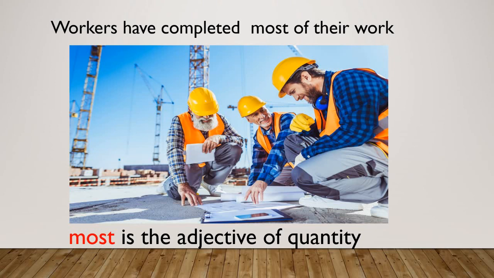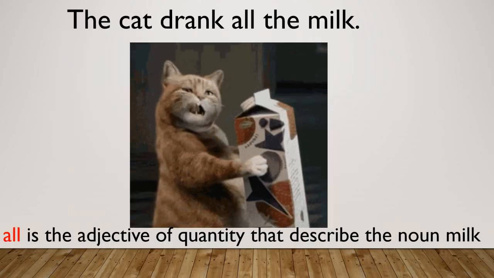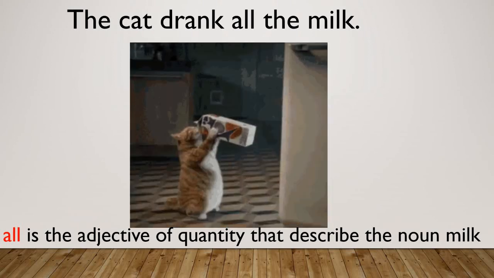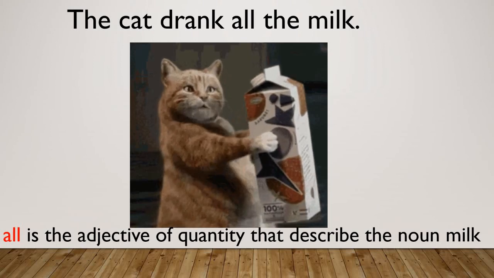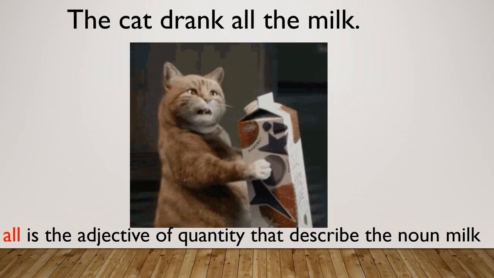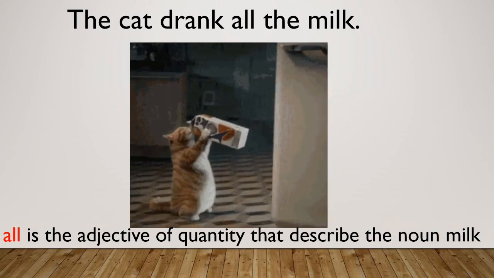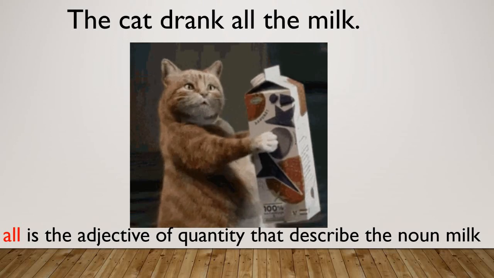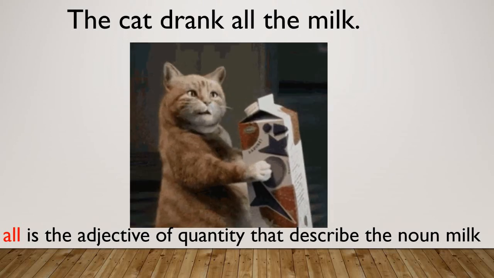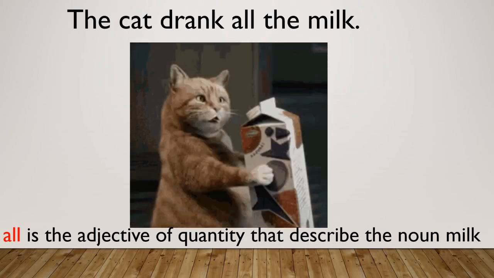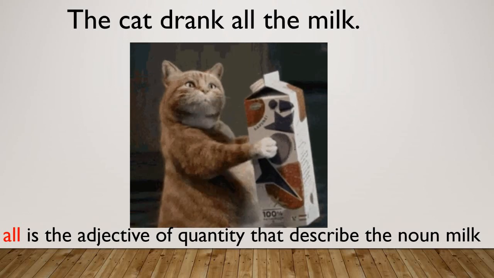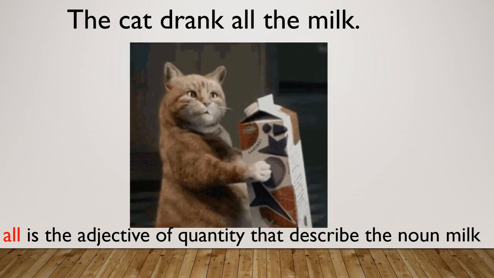Now let's see the next one. The cat drank all the milk. So student, here all is the adjective of quantity that describes the noun milk. Milk is an uncountable noun, student. So we cannot count milk. So the word that describes the quantity of milk is all. So all is an adjective of quantity. Here we can also ask the question like how much milk the cat drank. So all the milk. So all is an adjective of quantity.